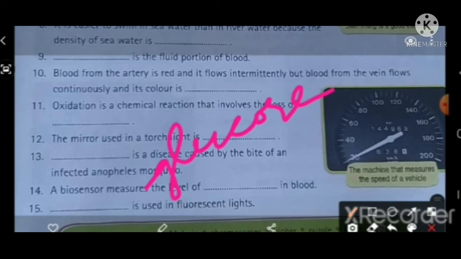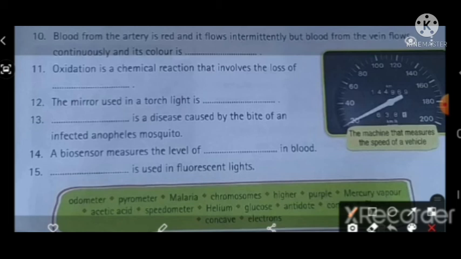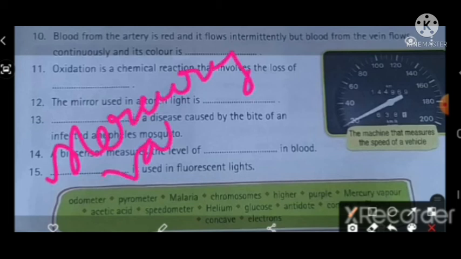And the last question, that is 15th one. Dash is used in fluorescent lights. Answer: mercury vapor. Mercury vapor is used in fluorescent light.